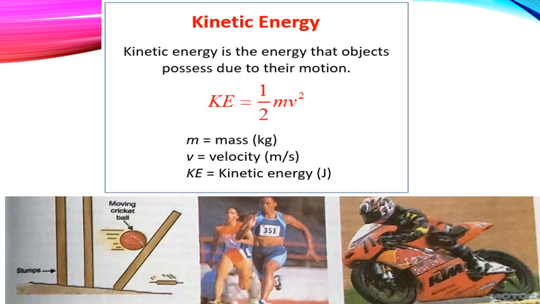For example, a runner has kinetic energy, a running motorcycle has kinetic energy, a falling stone has kinetic energy, and an arrow flying through the air also has kinetic energy. So when a moving body is brought to rest, that is when it is stopped by an opposing force, the kinetic energy will be lost.